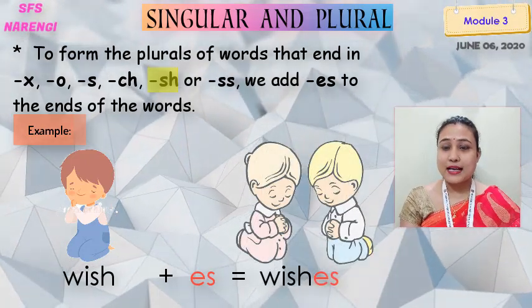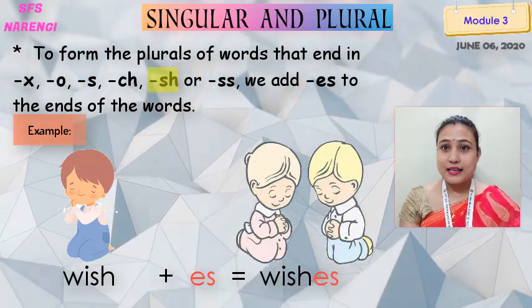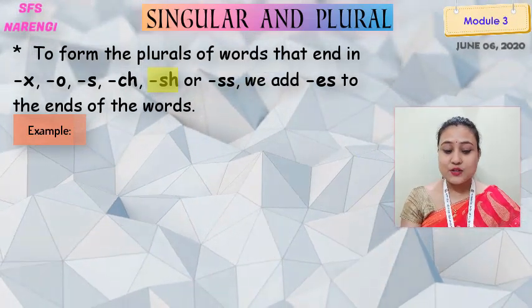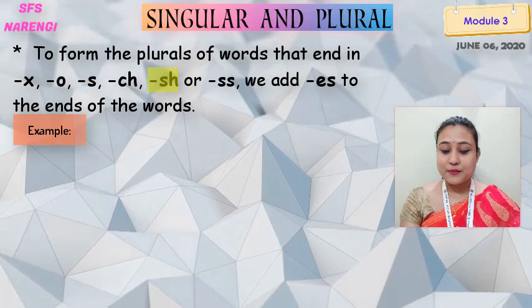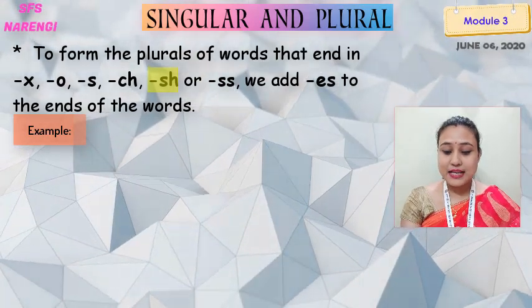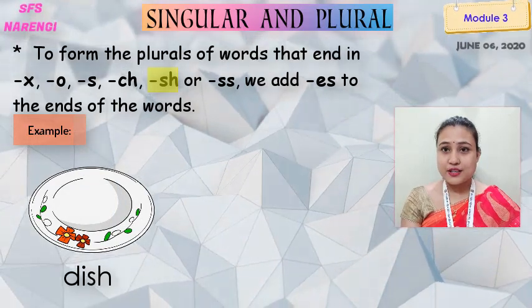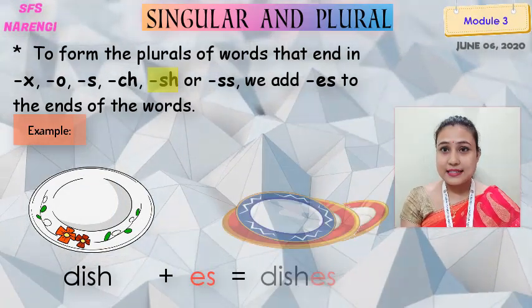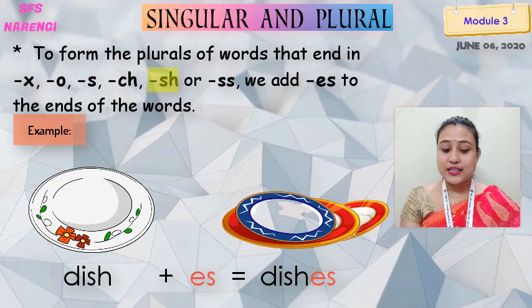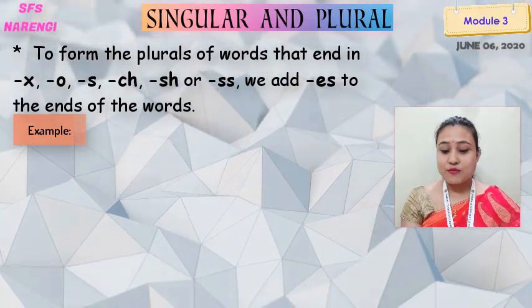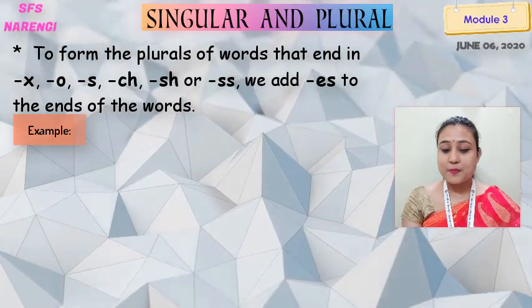W-I-S-H-E-S. Yes. Wishes. So what can be the other example of it? Let's see. Dish. D-I-S-H. Dish. What will be the plural? Dishes. D-I-S-H-E-S. Dishes.